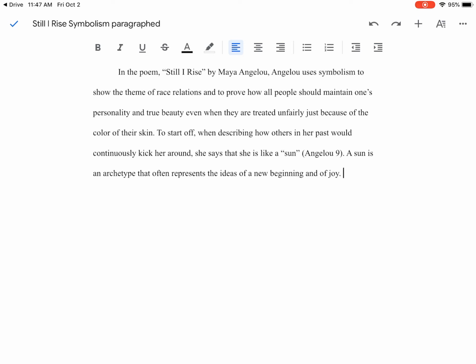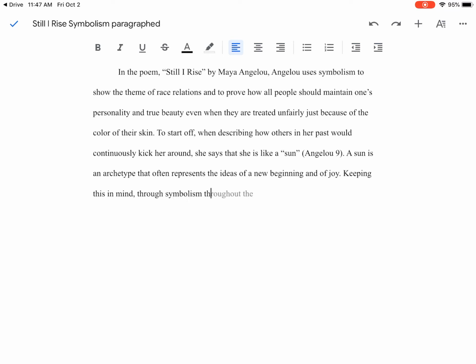All right, so I'm analyzing in link 1. I'm mentioning what the symbol is, and I'm also analyzing what it commonly represents. Not every symbol that you talk about in an analysis paragraph is going to be an archetype, but a sun is definitely an archetype. Remember, an archetype is a common symbol that's meant the same thing throughout time and in a variety of different texts. So I'm just mentioning what suns normally represent. Now I'm going to tie it to the sun in this poem.